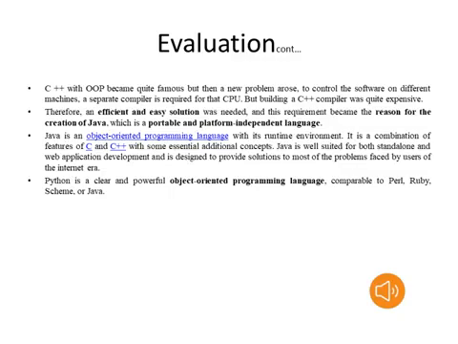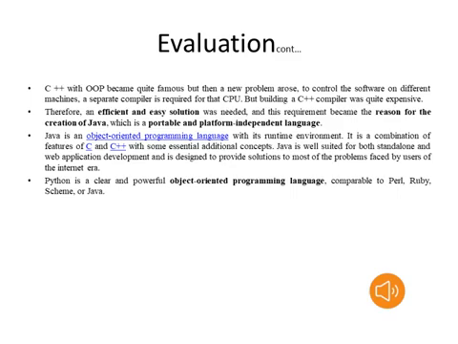Actually Java is also an object oriented programming language. C++ is also object oriented, but compared to C++, Java has more features. That's why we will prefer the Java programming language. Java provides a runtime environment. It provides robustness. We have several features in the Java programming language.